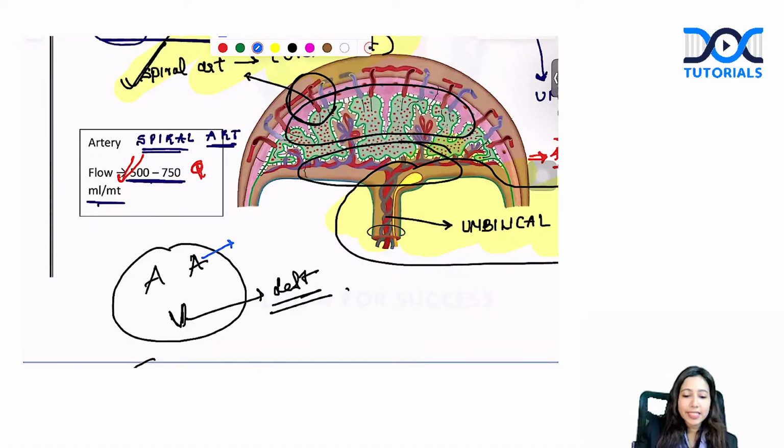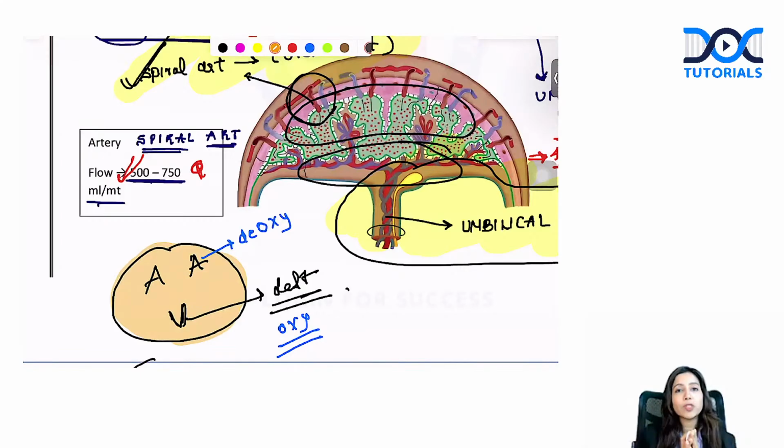Arteries carry the deoxygenated blood. Vein will carry the oxygenated blood. In between, you have this jelly. That jelly is known as Wharton's jelly. You have this Wharton's jelly, which is actually protecting these umbilical blood vessels.